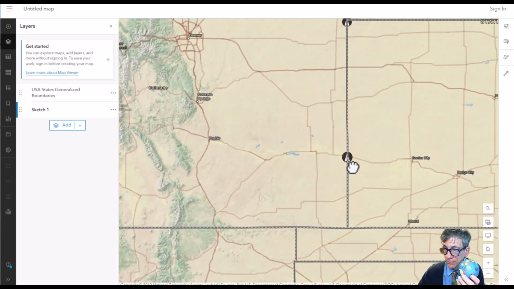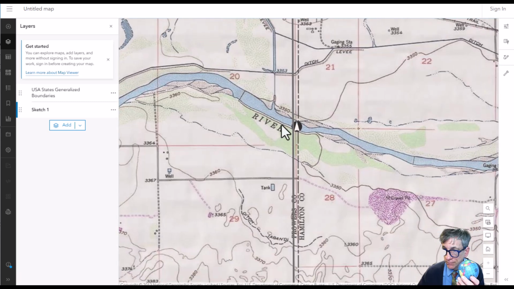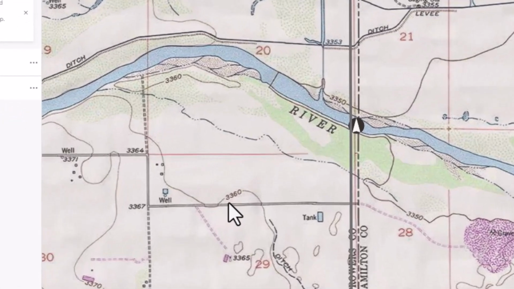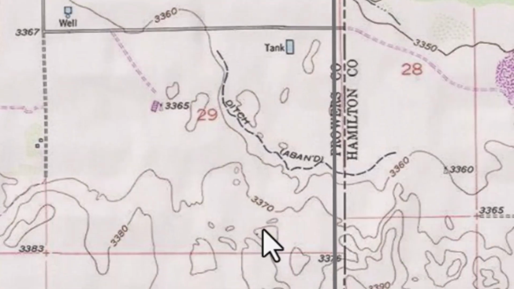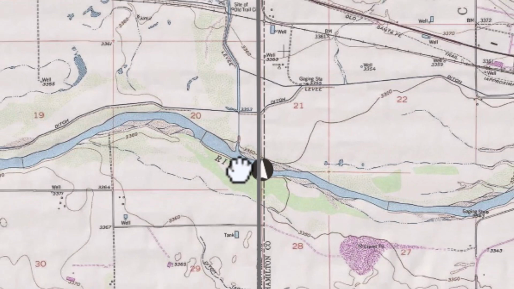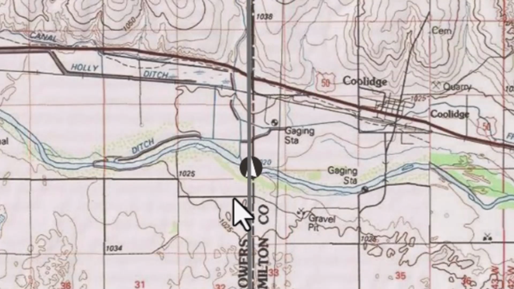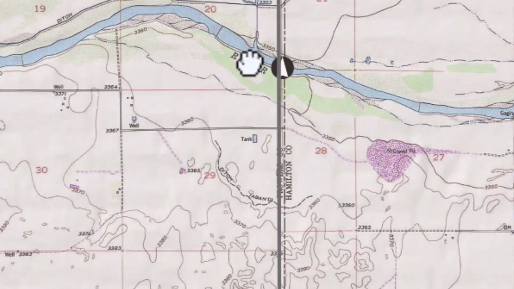But at least two areas that I've got identified are on the Colorado-Kansas border. Let's look at where the Arkansas flows into Kansas from Colorado. Looks like just under 3,350. We'll call that 3,347. The contour interval there, which is an important attribute to pay attention to, is 10 feet in this area, thus 3,347.